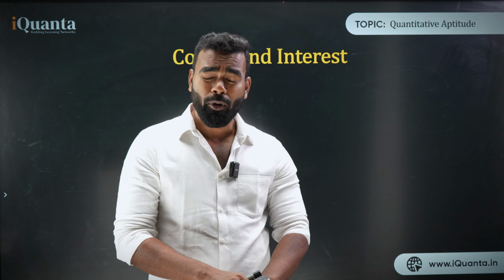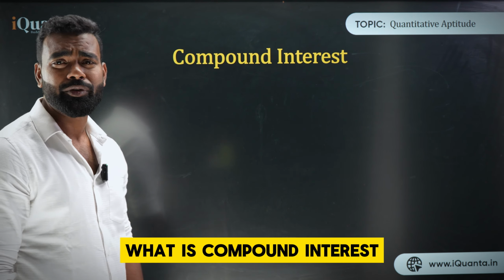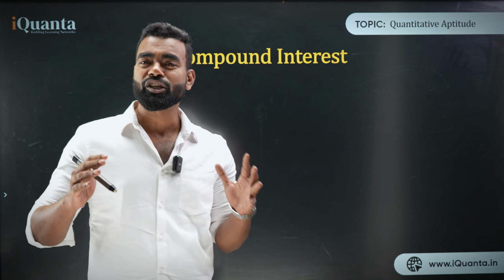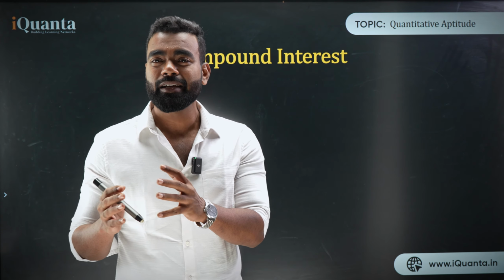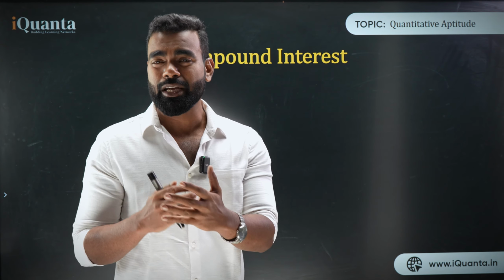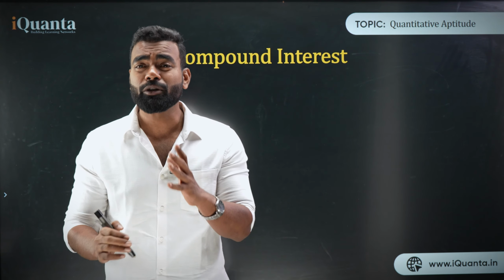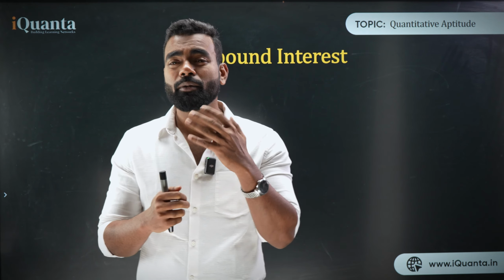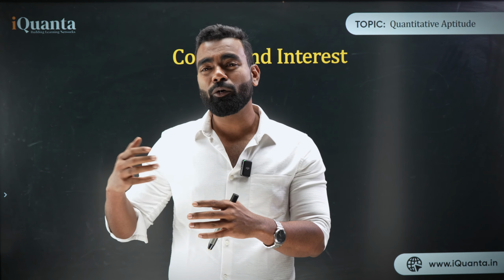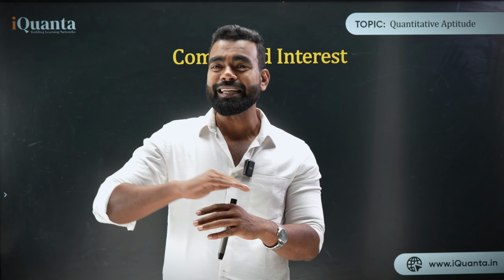In case of compound interest, the first thing we will start with is, what is compound interest? Interest is something which is actually compensation, I have already told you. Simple interest is something we generally do not use almost anywhere, but we use compound interest. And compound interest is a miracle, because compounding is basically an exponential kind of function. Simple interest is a linear function.